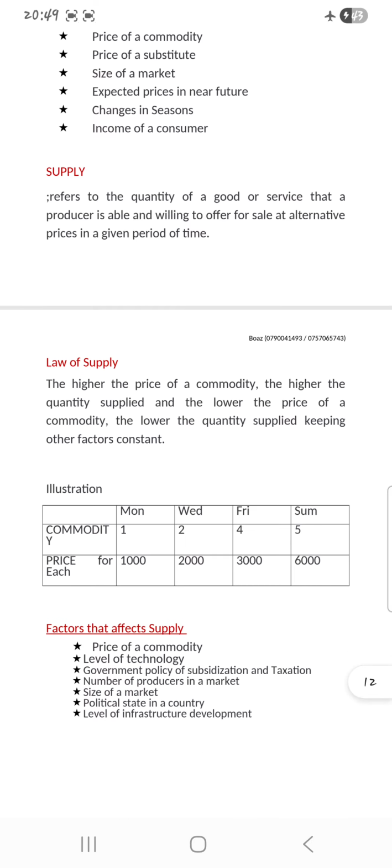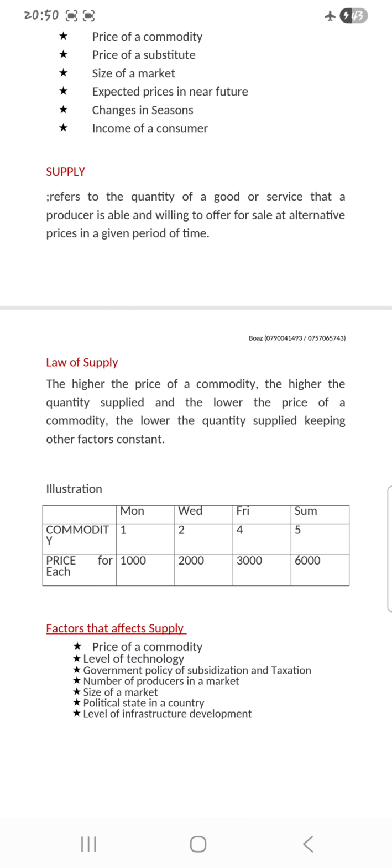Then you have income of a consumer. If a person has more income, or earns more money, he has the capacity to buy a lot of things at any price. That means a lot of products will have high demand because the purchasing power is high. This is common in supermarkets. You find that they pick and pick and pick, and they are charged a lot of money.